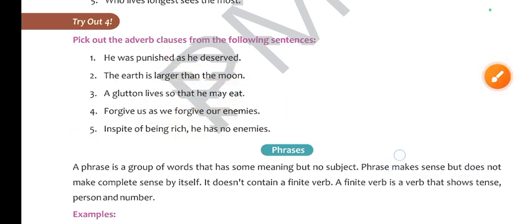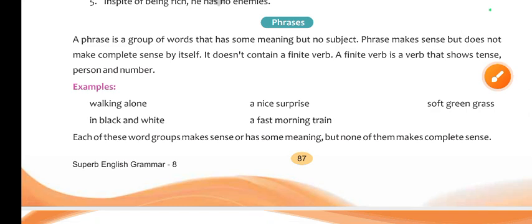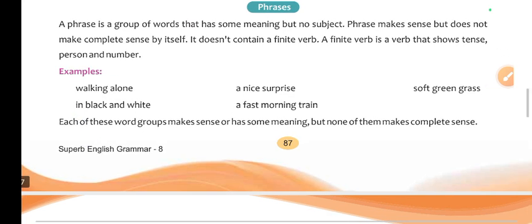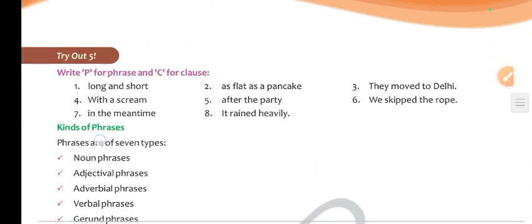Adverb clause. Now let's talk about phrases. You know that phrases are groups of words. A phrase is a group of words which gives meaning but not complete meaning, or in simple words you can say which gives sense but not complete sense. Like walking alone, a nice surprise, soft green grass. These are phrases. So let's solve tryout 5.